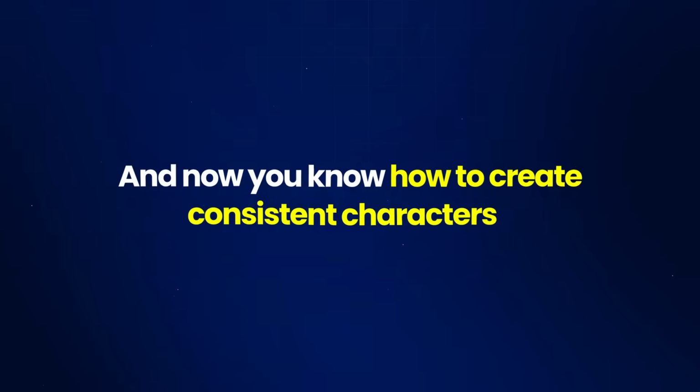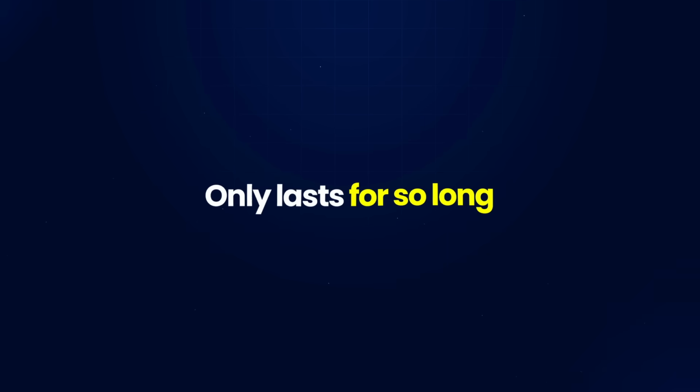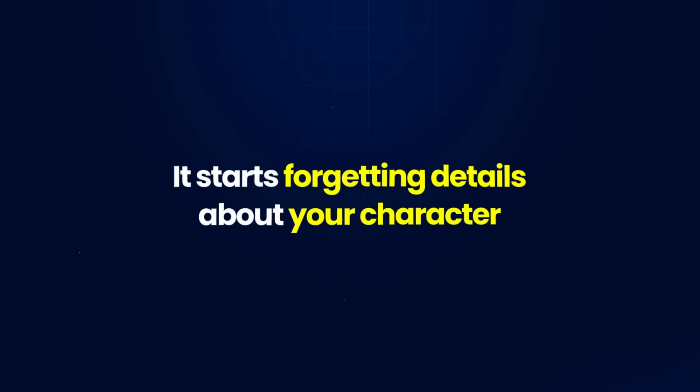And now you know how to create consistent characters with ChatGPT completely for free. You've got the template, you understand the workflow, and you've seen exactly what kind of results you can expect. But here's the thing, while this method works, it's not perfect. The biggest problem is that ChatGPT's memory only lasts for so long. After about 15 to 20 generations in the same chat, it starts forgetting details about your character. The face begins to drift, features change, and suddenly you're back to square one.